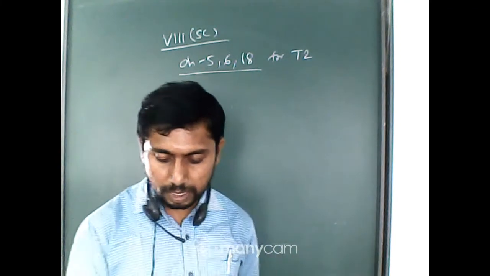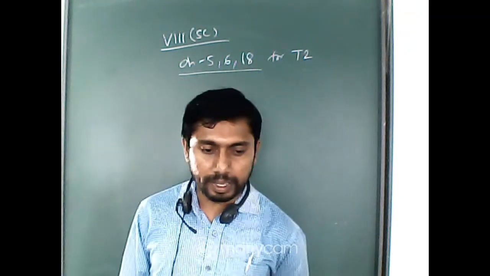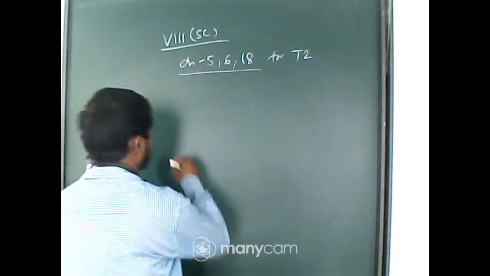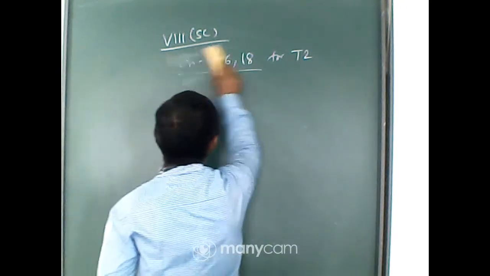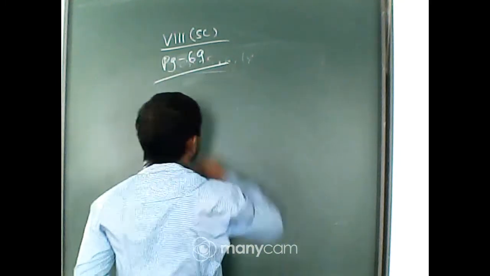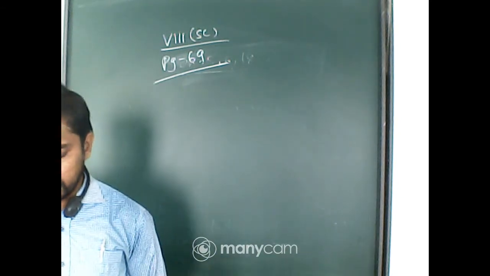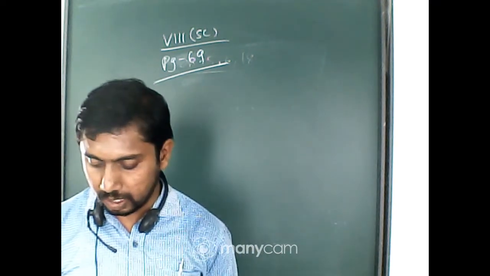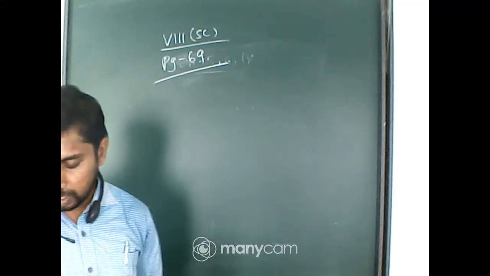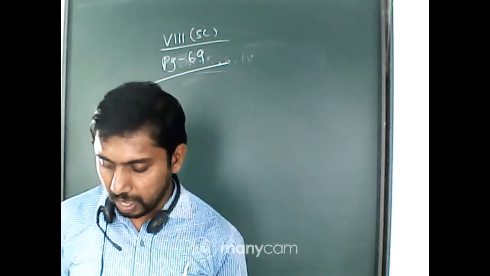Today we will revise the next part where the types of combustion is there. So everyone open page number 69 in your science textbook. Page number 69. Okay, now look at this. The subtopic is type of combustion. Now, the combustion is divided in three classes, that is rapid combustion, spontaneous combustion and explosion.